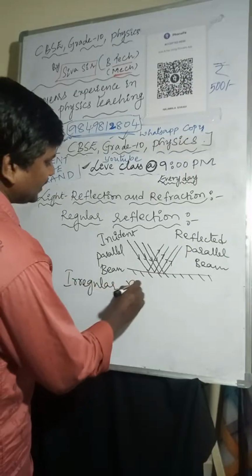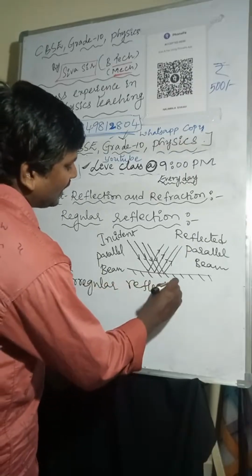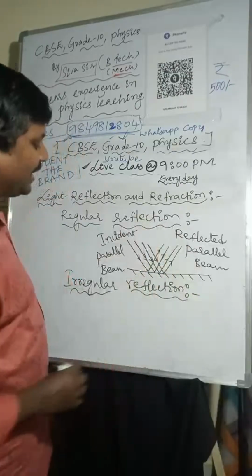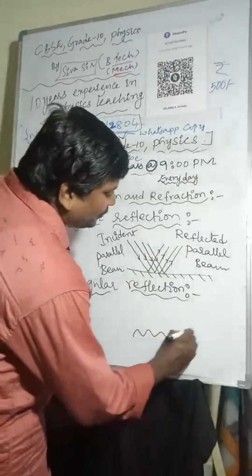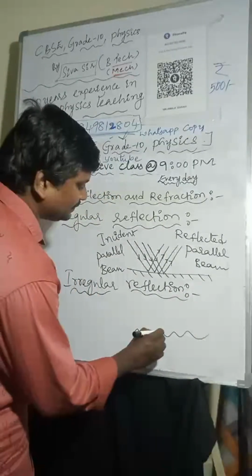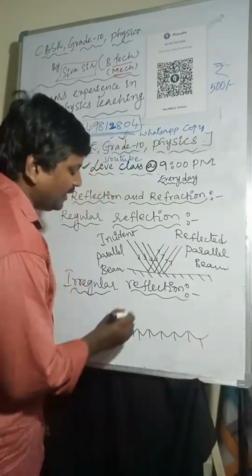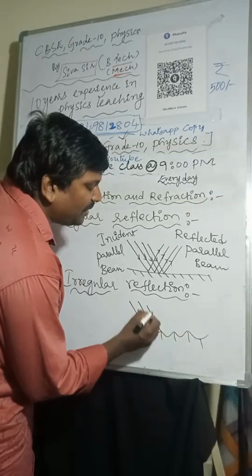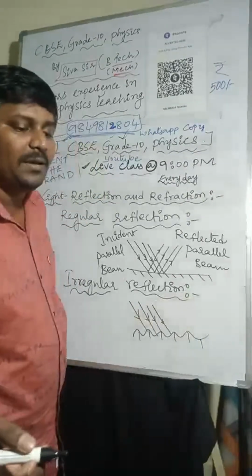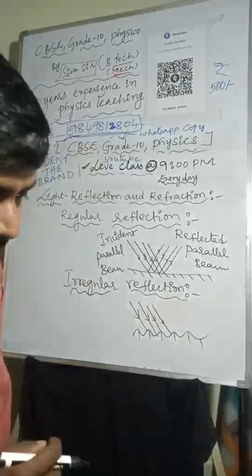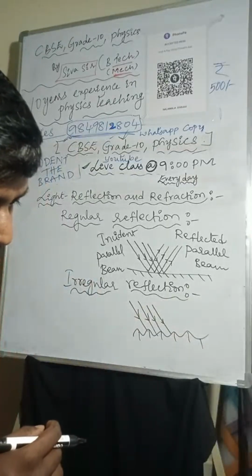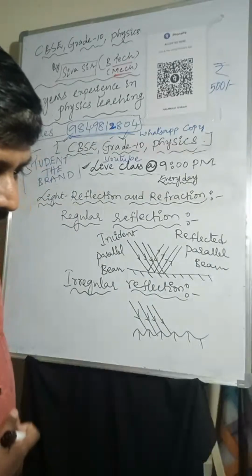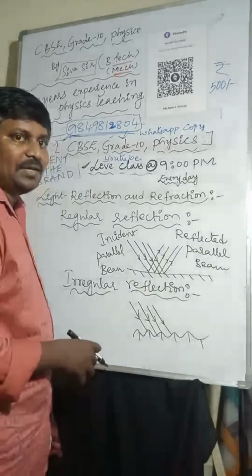Irregular reflection. What is that? When light rays fall on a rough surface, the incident beam is parallel but the reflected beam is not parallel to each other.